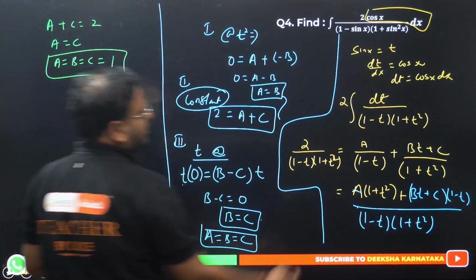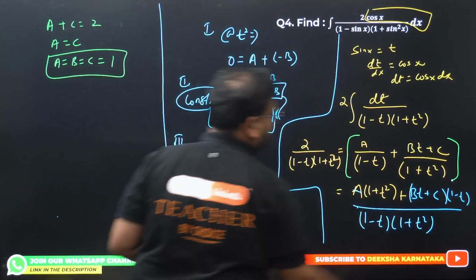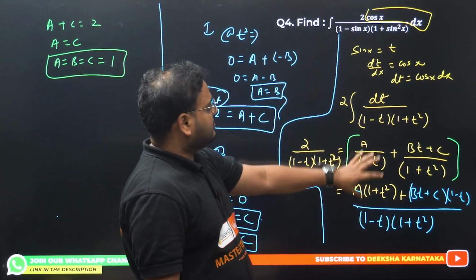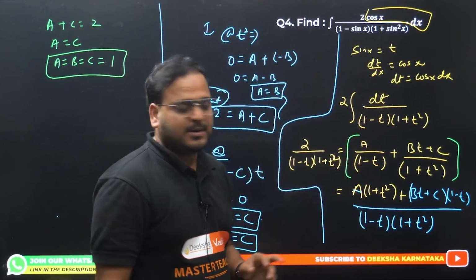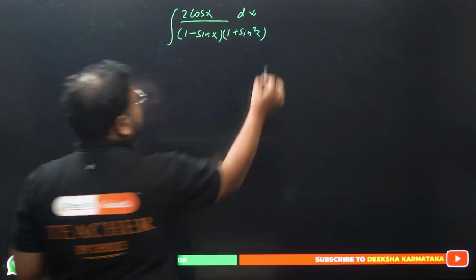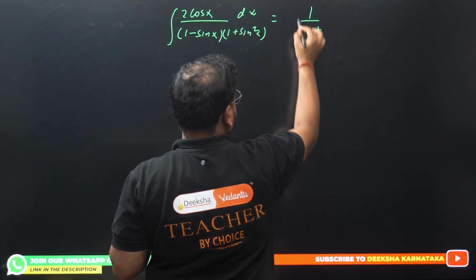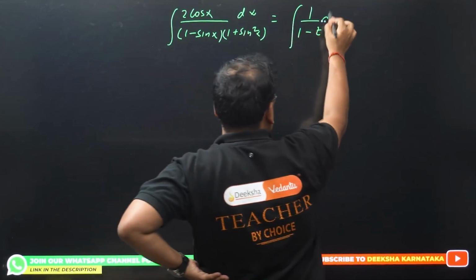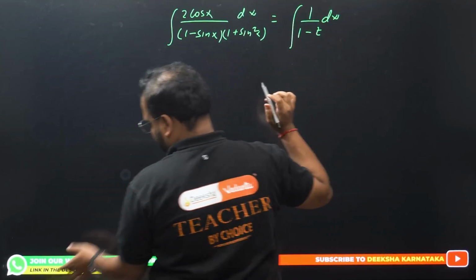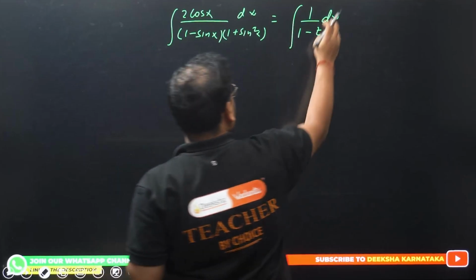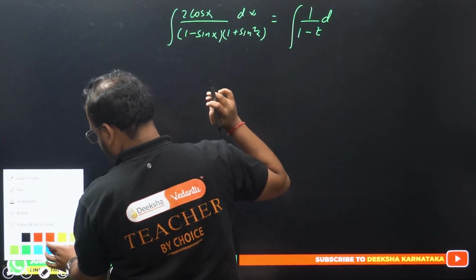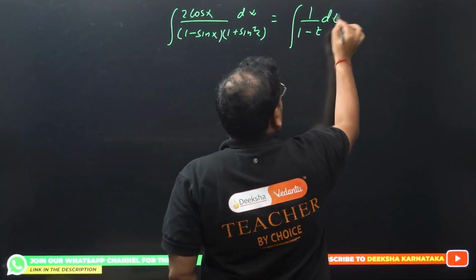And what we are getting? We are going to use this one, right? That's the transformation, please check. That's the transformation in the partial fraction. So A upon 1 minus t, so 1 upon 1 minus t dt. Sorry, dt, my bad. Excuse me, mistake.